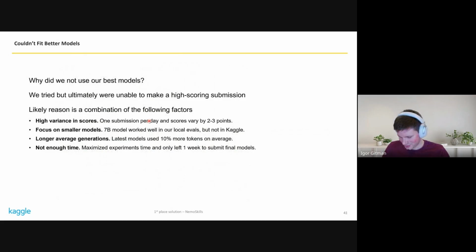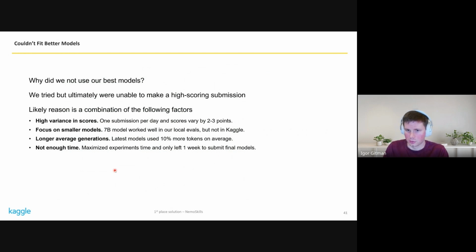Why didn't we use the best models? Of course, it's not because we didn't want to. We tried to use them, but ultimately just weren't able to make a high scoring submission. And we think that the likely reason is a combination of these four factors. First, as probably all people know who participated in this competition, there is a fairly high variance in scores. Even if you submit exactly the same notebook, the scores might vary by 2 or 3 points, and sometimes much more. You only have one submission per day, so sometimes it's just hard to measure different options on the leaderboard.